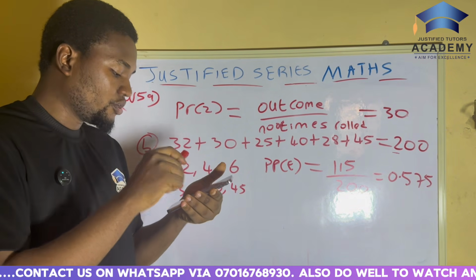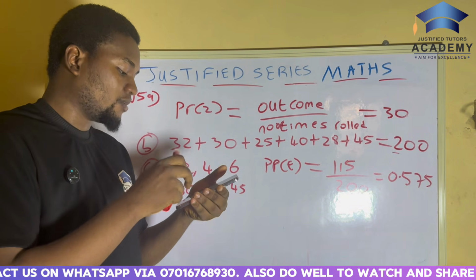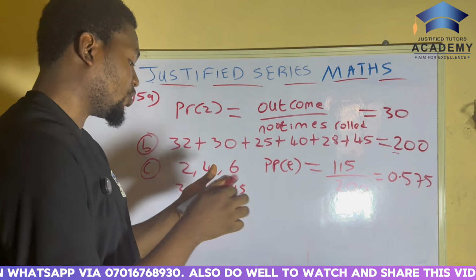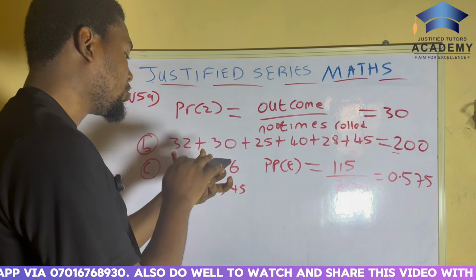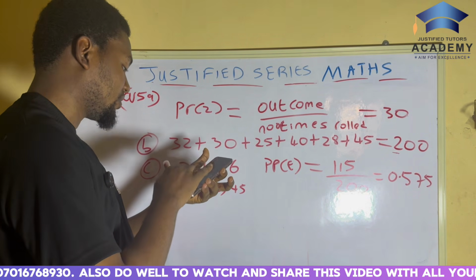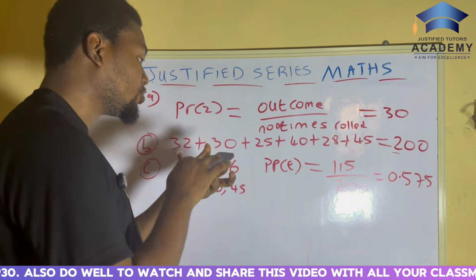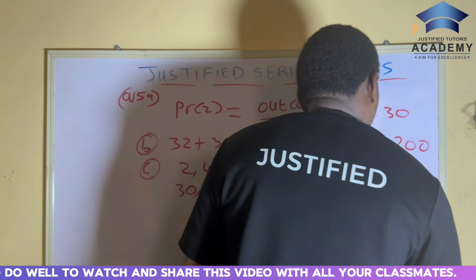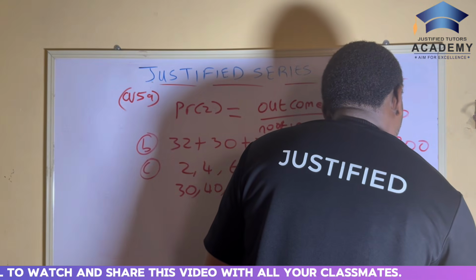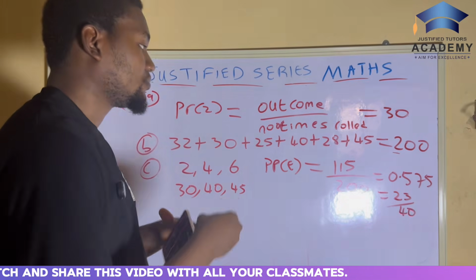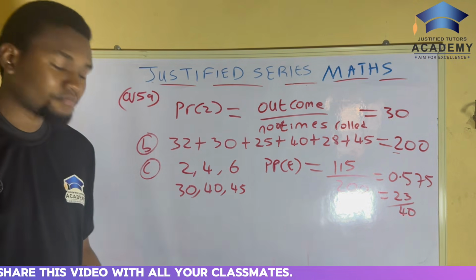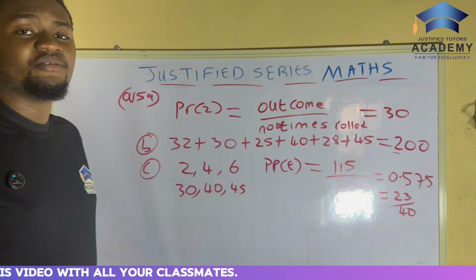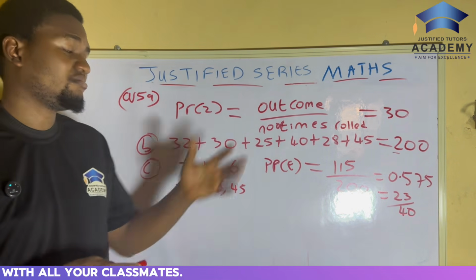Please, it did not say correct to the nearest decimal place, so leave your answer like that. Or you can leave your answer in fraction format, which is 23 over 40. So yes, that's it. Simple as ABC. So you can see, nothing is hard.